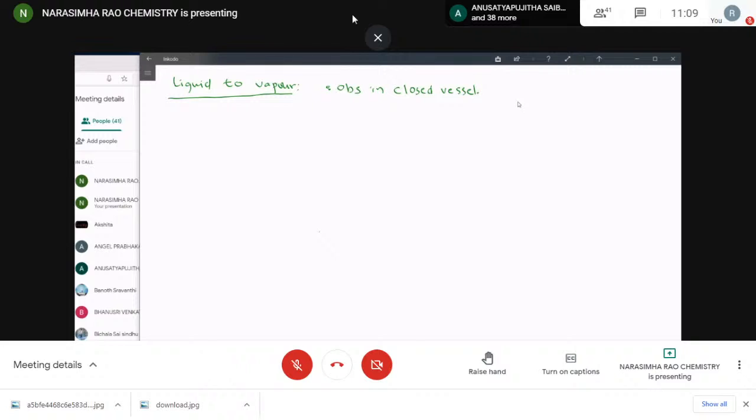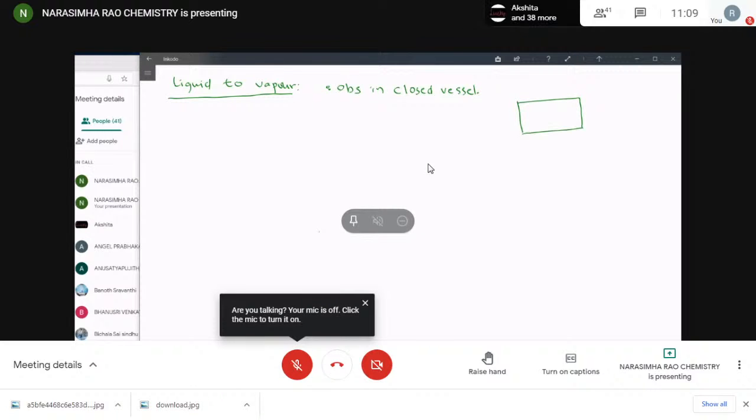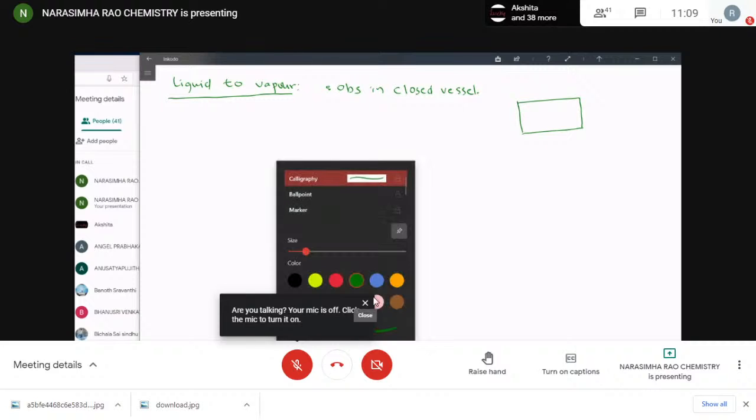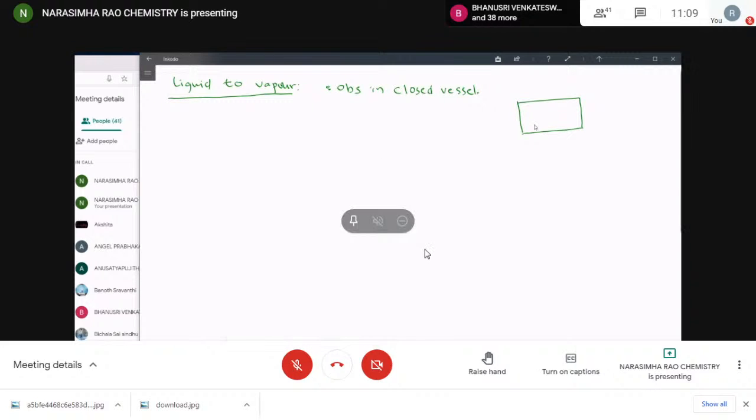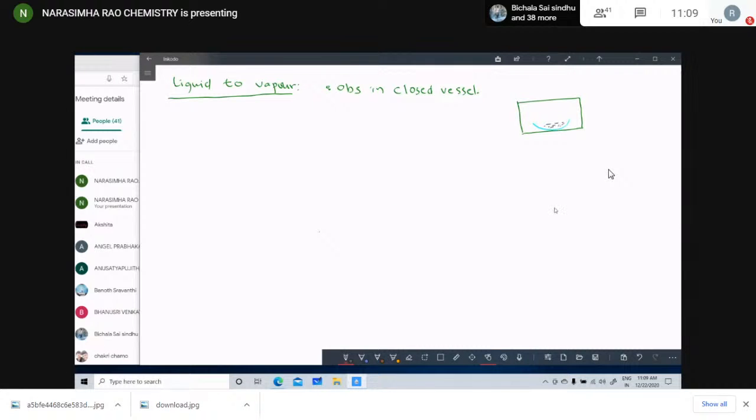Let me discuss. I am taking, this is a vessel. In this vessel I am taking the water. Initially this water is going to vaporization. Why is the water getting vaporized? We discussed in our liquid state.